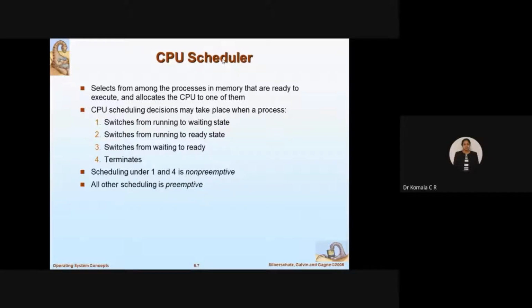This job, the OS will do this job. So it selects some processes from among the processes in memory that are ready to execute and allocates the CPU to one of them. That's what it does.